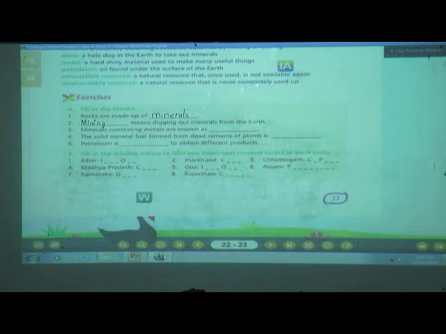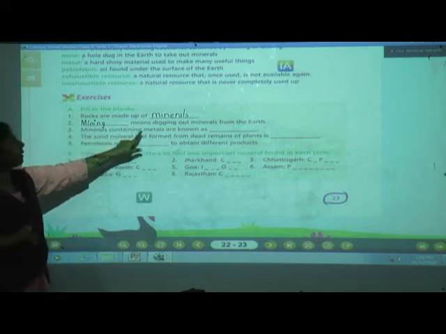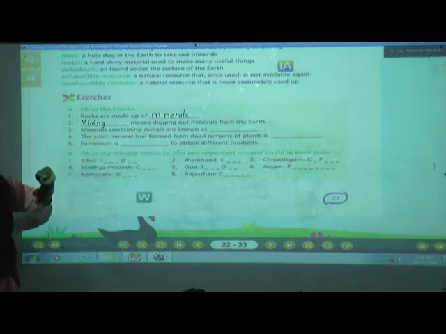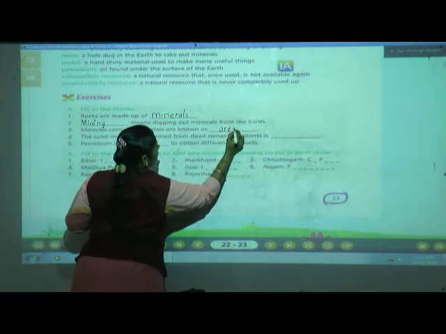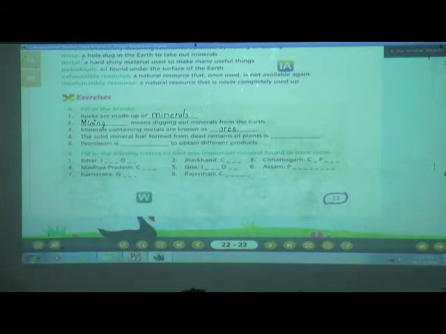Minerals containing metals are known as, the minerals which contain metals are known as ores. Now write here O-R-E-S, ores.